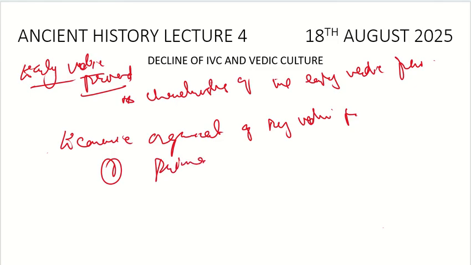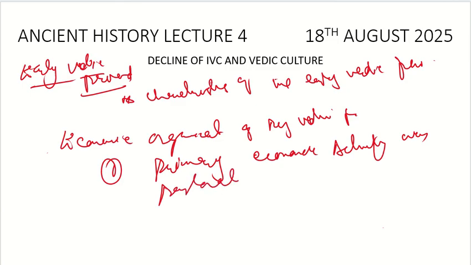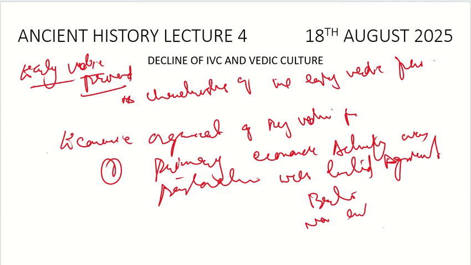Primary economic activity was pastoralism with limited agriculture. So this was the primary economic activity. There was no currency system, nothing like that, or barter system, no external trade with the other sides. Only within the Vedic civilization or Vedic culture there was the trade, but no external trade.